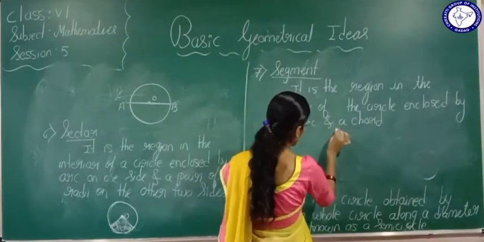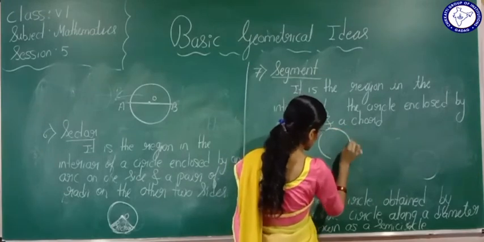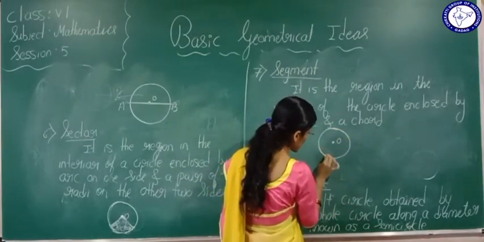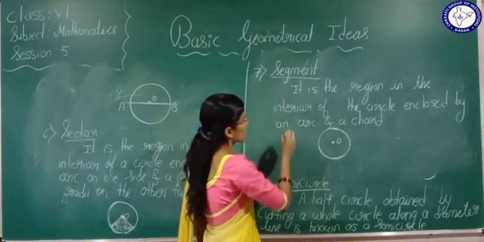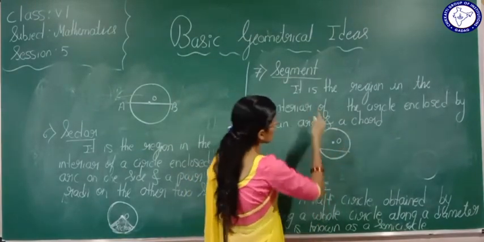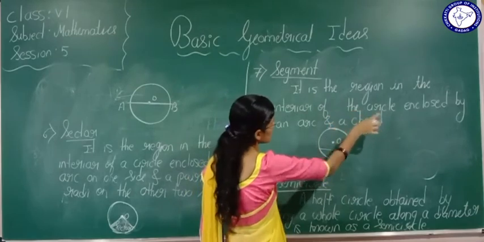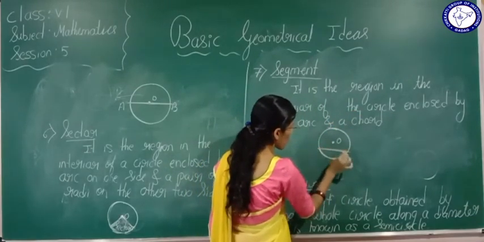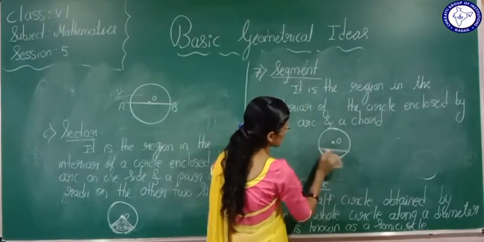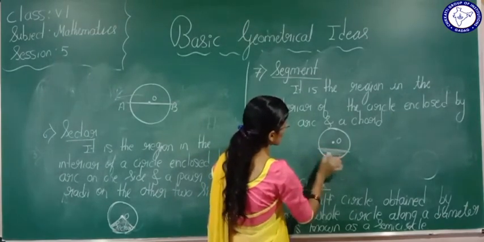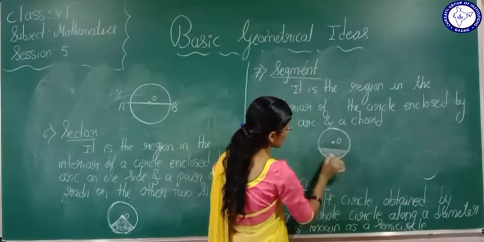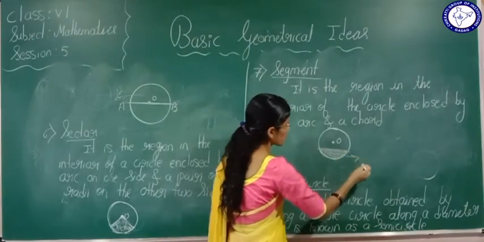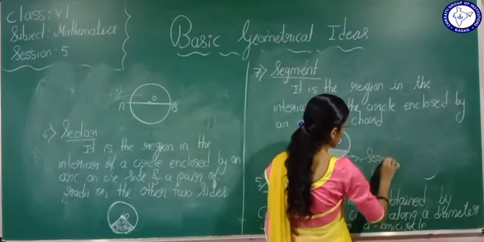Now see students, what this definition is telling, I will show you diagrammatically. This is a circle, right? And this is the center of the circle. Now see here, it is a region in the interior of the circle enclosed by an arc. This is an arc, and what is this? This is a chord. It is the region in the interior of a circle enclosed by an arc and a chord. For this we are going to call it a segment.